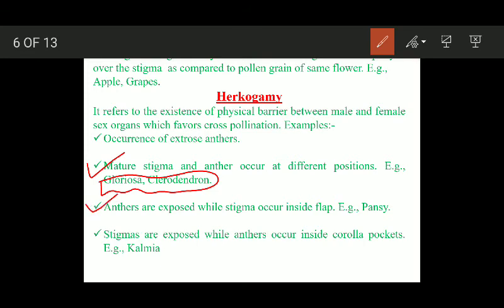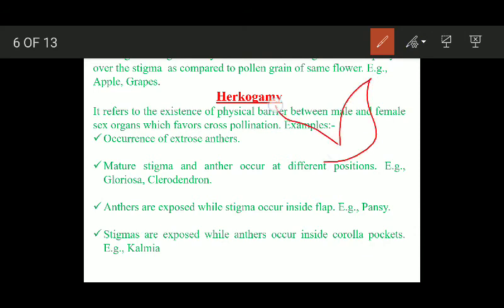Another example is the anthers are exposed while stigma occurs inside a flap, and the example is pansy. यहाँ पे आप देख लीजिए, we have a flower. The anthers are exposed, while this is the stigma. Okay, this stigma is enclosed within a flap-like structure, and this prevents self-pollination.